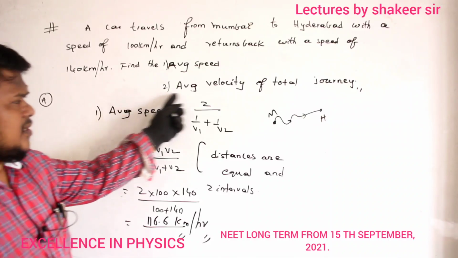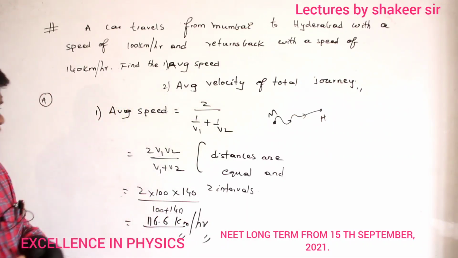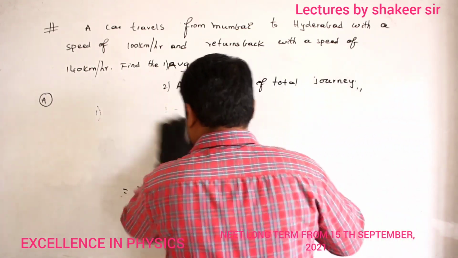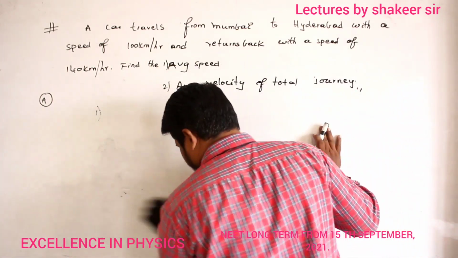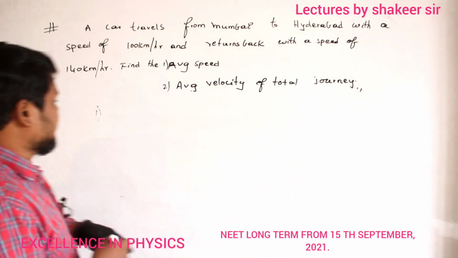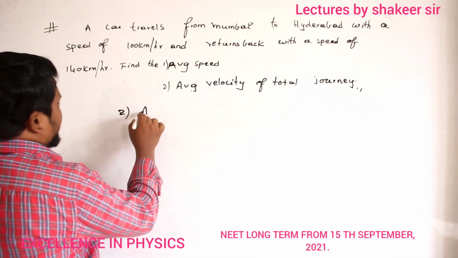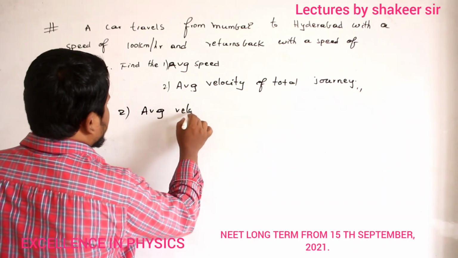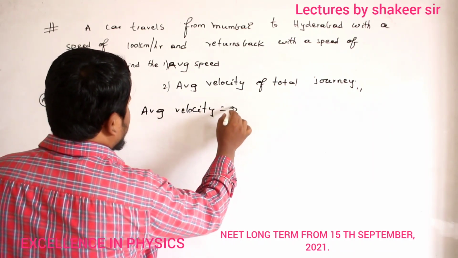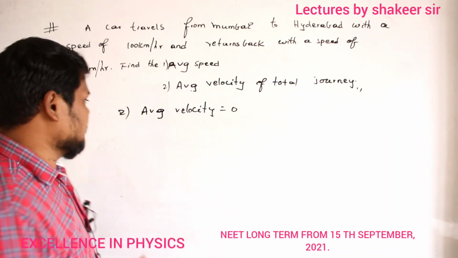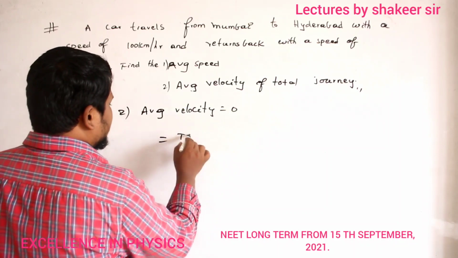So next, how can you calculate average velocity? Average velocity, how can you calculate? Can you say? Average velocity. Come on. Average velocity, you are saying it is 0. How can you say it is 0? Very good. So average velocity is what?